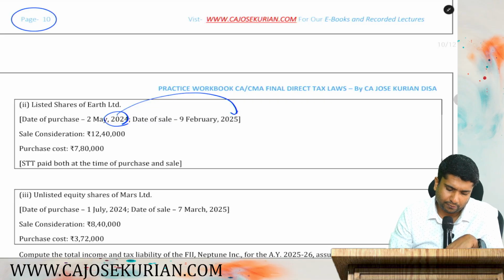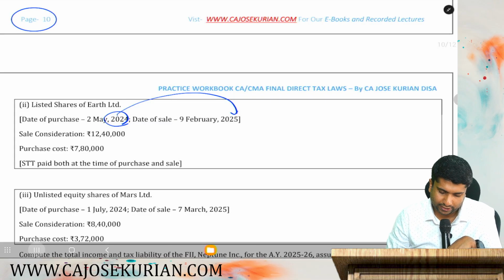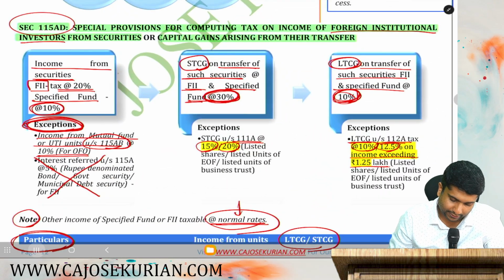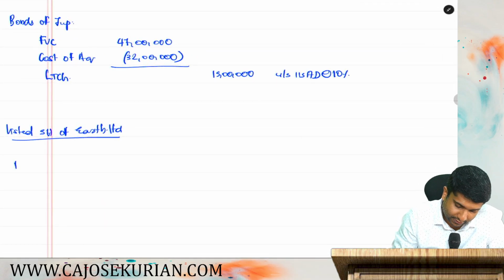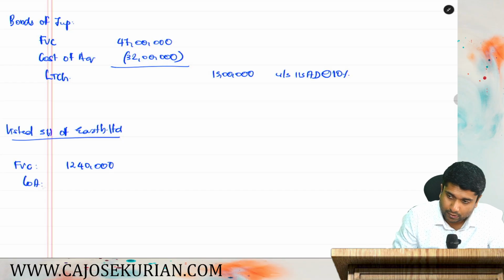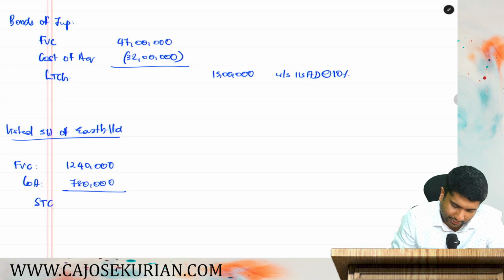And now you tell me, full value consideration is 12,40,000. So we will write the full value consideration first: 12,40,000. And how much is the cost of acquisition? Cost of acquisition in that particular case is 7,80,000. So you tell me how much will be the short term capital gain.